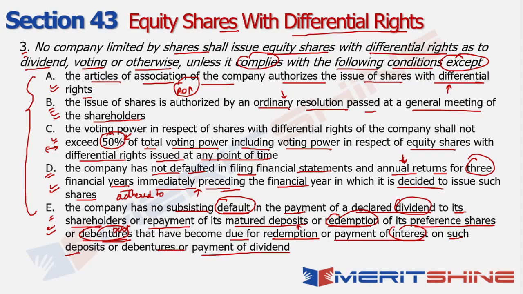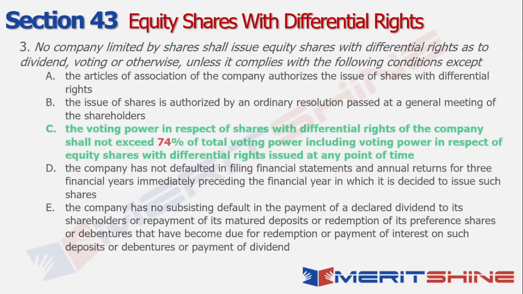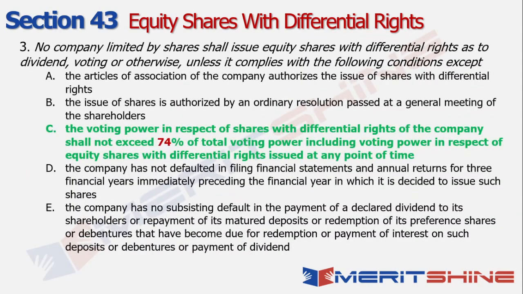So my biggest confusion is with regards to this 50%. And since all the other options appear to be fairly convincing, even if I don't know what the exact percentage is, I will still go ahead and take the punt saying that option C should be my answer. Now let's try and see whether option C is right or not. It is indeed. Okay. And what is that percentage that is expected? So this percentage shall not exceed 74% is what the ruling talks about.